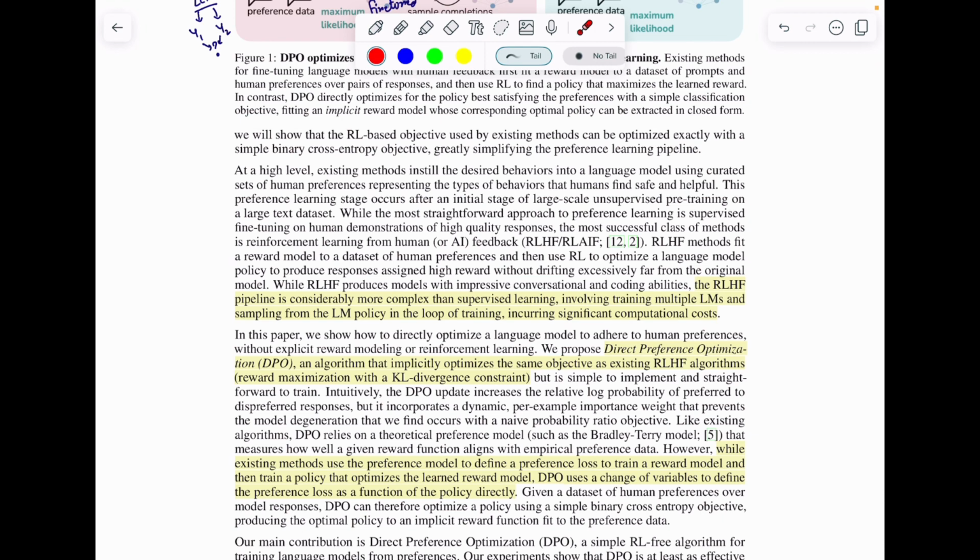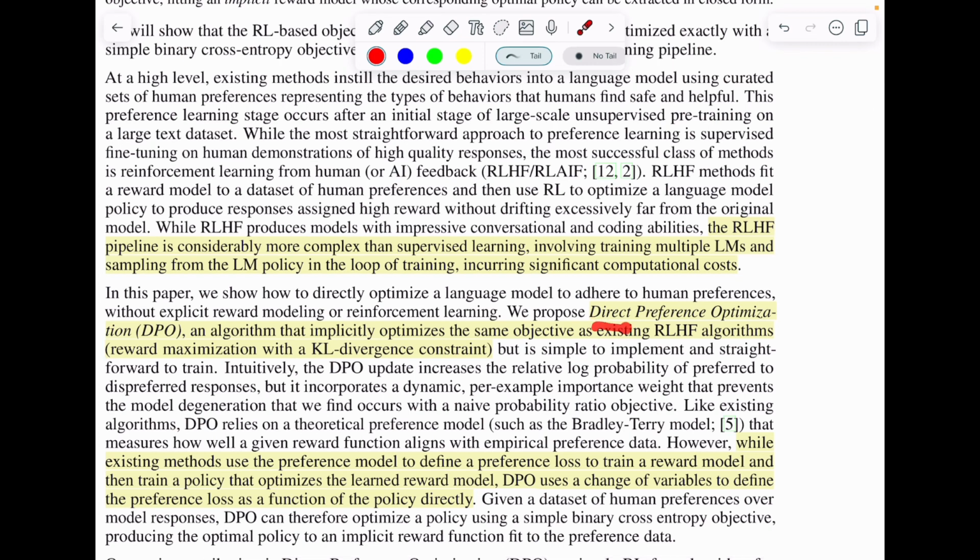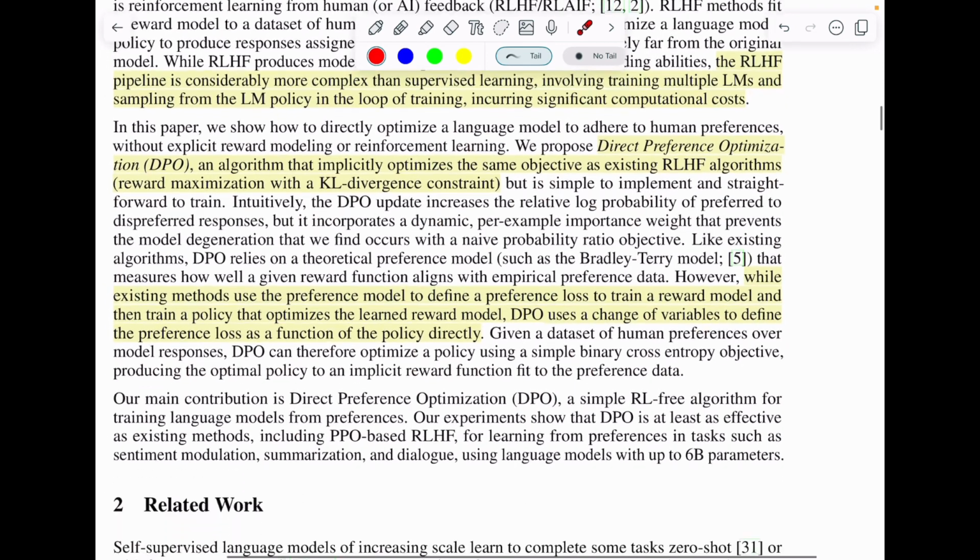The second problem that RLHF faces is unstable training. It's very difficult to train reinforcement learning agents in general, let alone large language models of this scale. So because of these reasons, the authors propose direct preference optimization, an algorithm that implicitly optimizes the same objective as RLHF, but without the need for a reward model, that is, another model that tells you the reward for generating a particular sequence of tokens. So how do they do it?